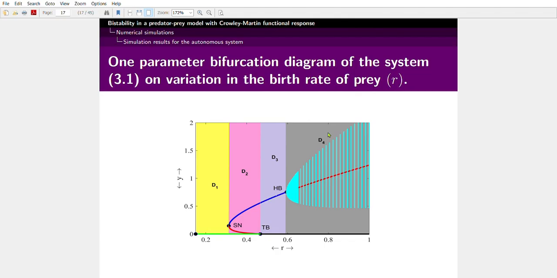Whenever the system dynamics is observed in D4, the stable coexistence becomes unstable through a supercritical Hopf bifurcation. In this region, the predator-free equilibrium point remains unstable as in D3, and a stable limit cycle appears around the unstable coexistence. In each region we draw phase portraits, so you can see them there.